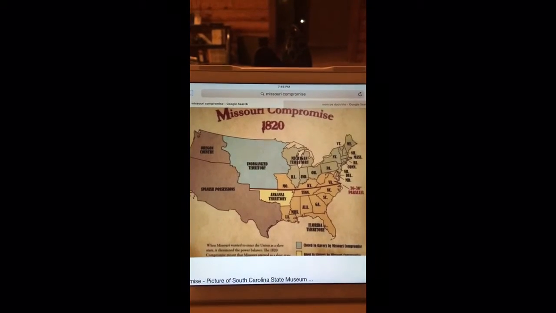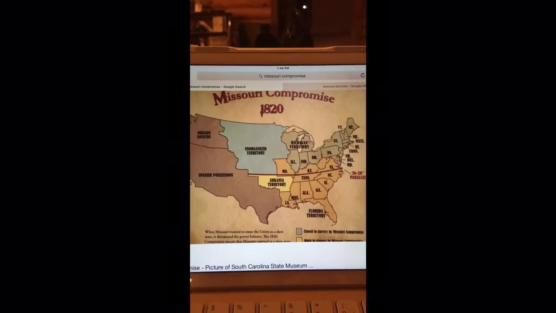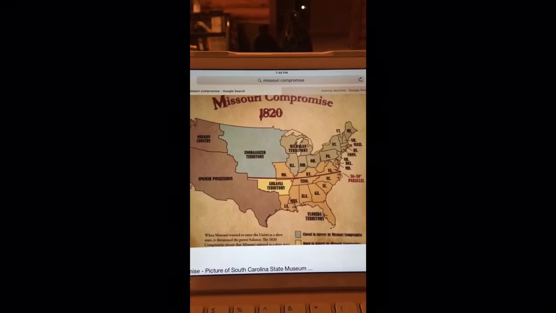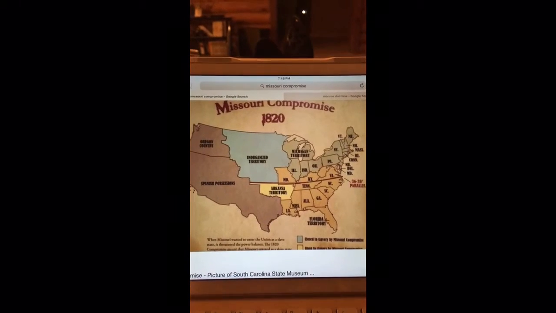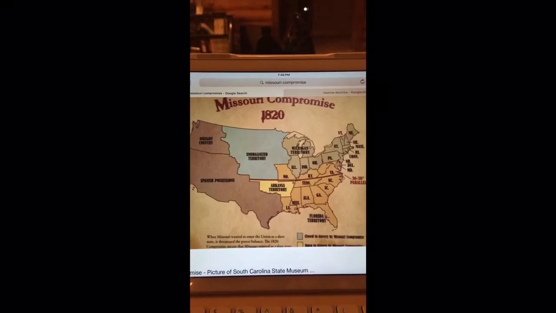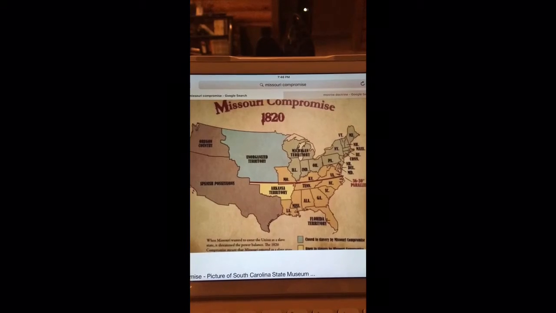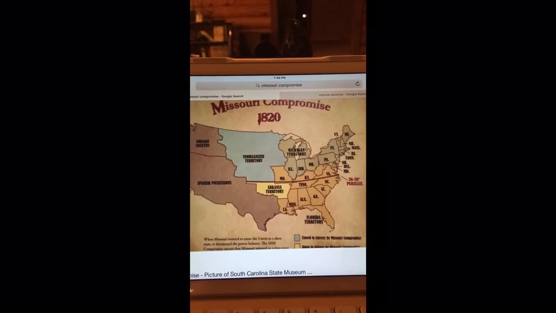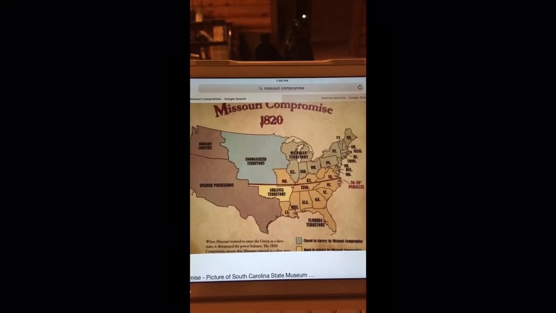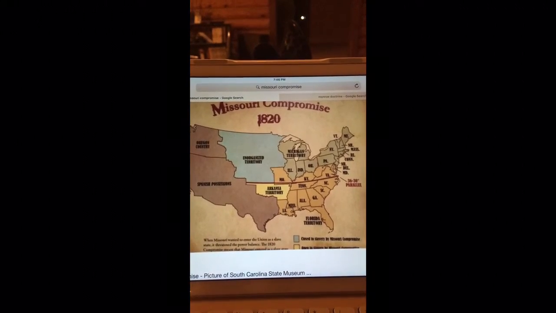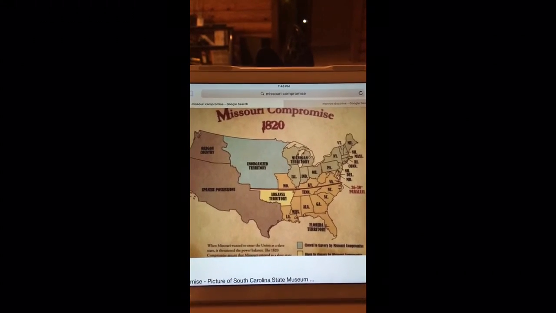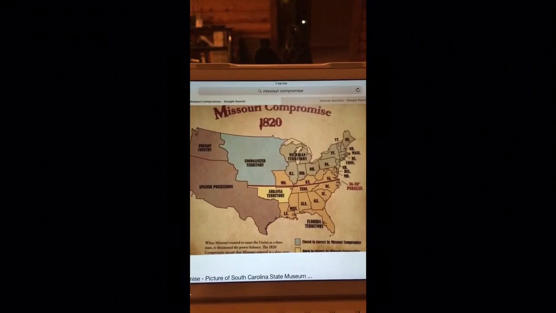Under Monroe's presidency, we also end up with the Missouri Compromise of 1820. Now, what this did is this brought Missouri in as a slave state and Maine in as a free state to help keep the balance of an equal number of slave states to the equal number of non-slave states. It also said that the 36°30' parallel line, that's the little red line going across the states, that anything north of that, with the exception of Missouri, would come into the Union as a free state, and anything south of that line would come in as a slave state.